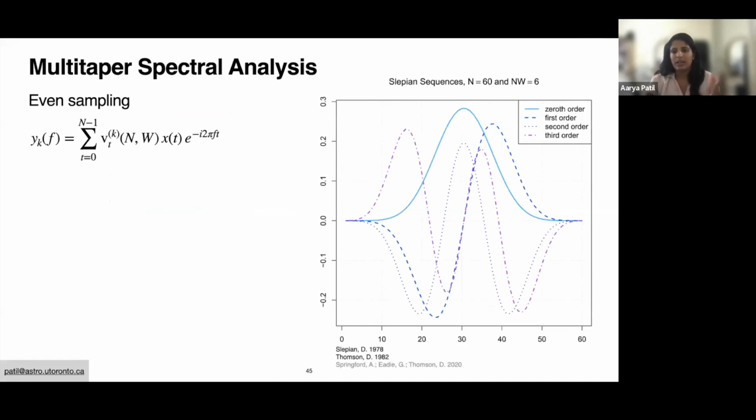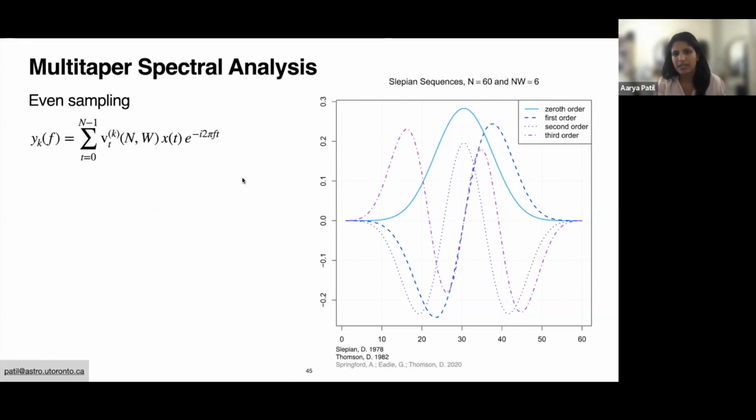Let's look at how that works. Instead of just taking the fast Fourier transform of the data, so x_t times this exponential factor is the FFT for an evenly sampled time series, we multiply that with some taper in the time domain and then compute the transform.